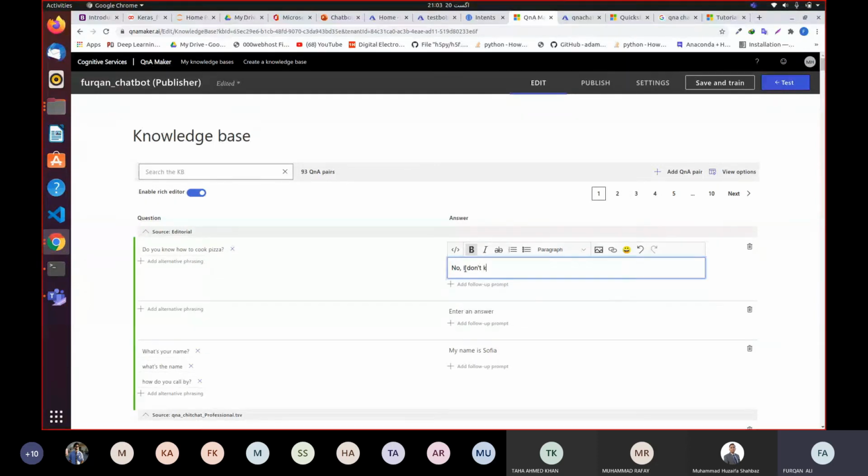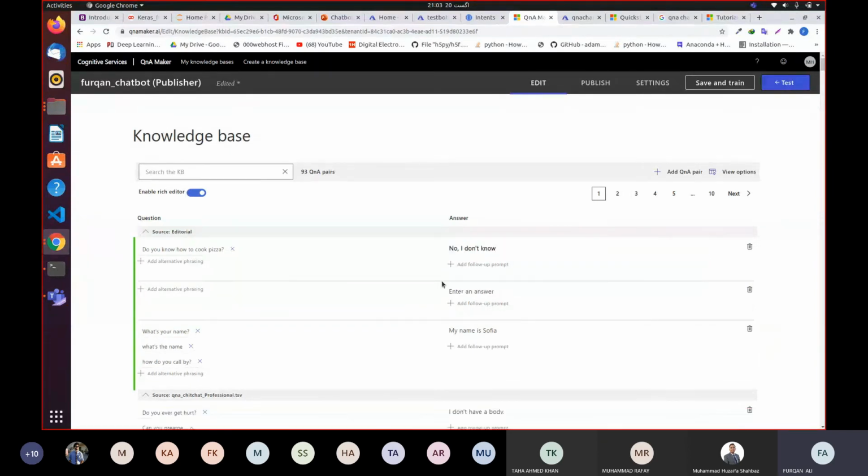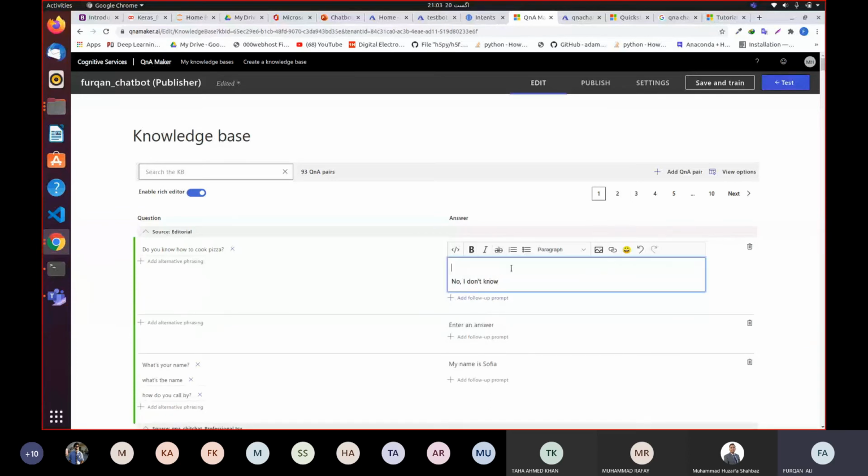But let's say you want to add an image as well. So you want to respond with the help of an image. You just don't want to reply in the form of text. You want to pass an image as well, like we showed you in the demo. So you can go to Google and simply search pizza. Let's say I choose this image and I'm going to click copy image address. I'm going to copy the image address.